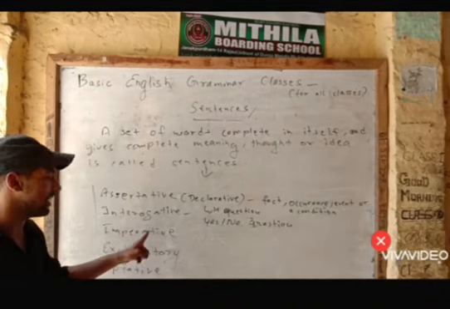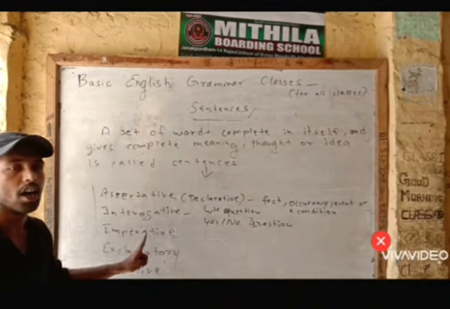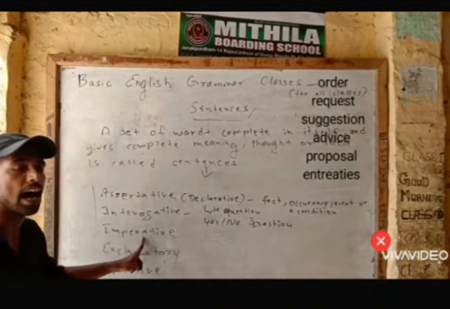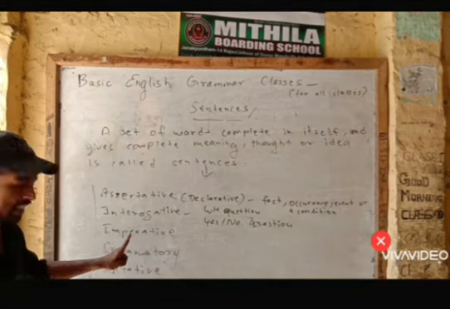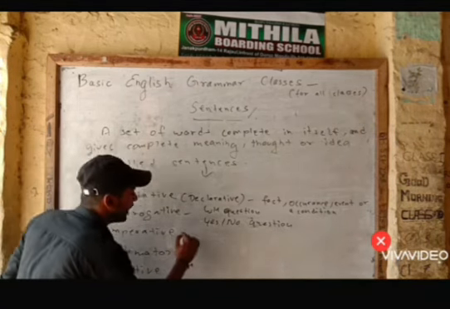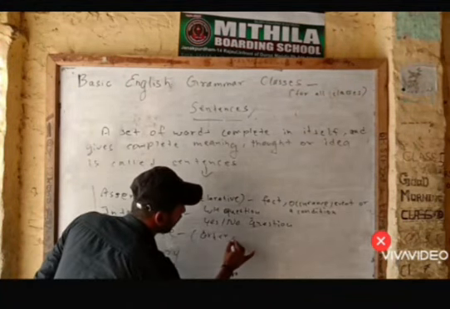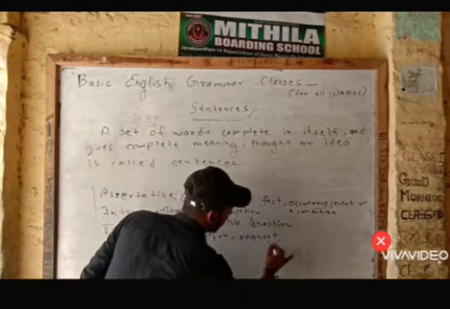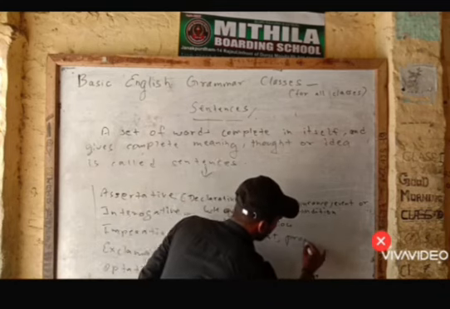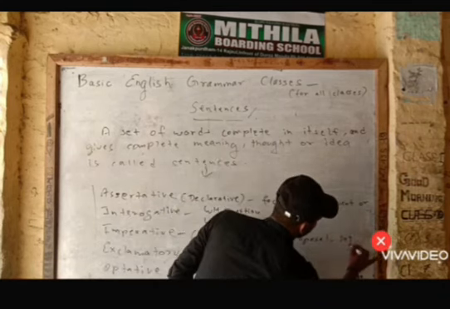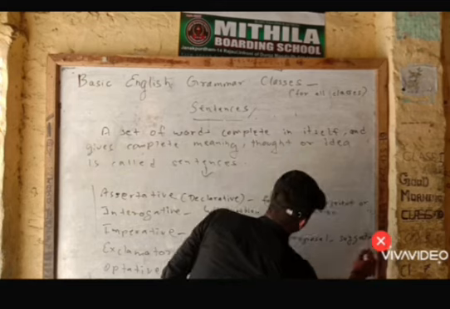Imperative sentences generally denote order, request, suggestions, advice, proposal. Okay, it describes order, request, proposal, suggestion, advice.